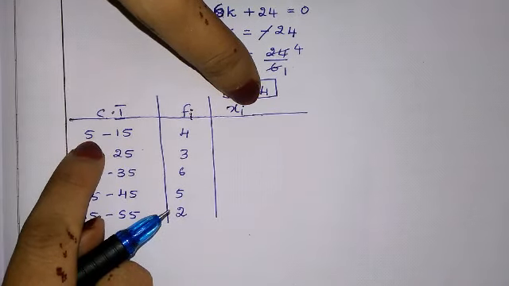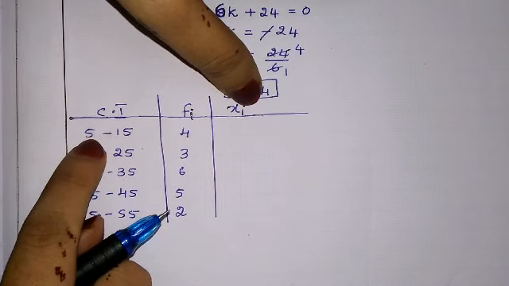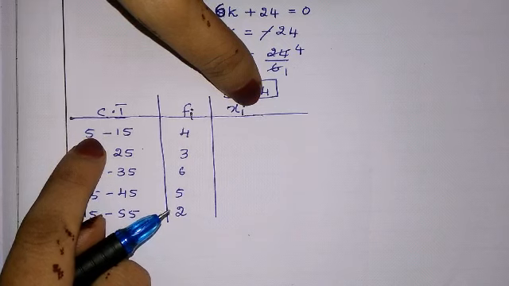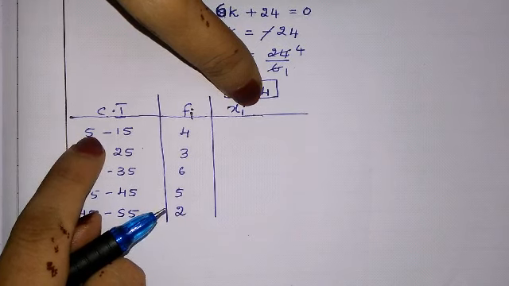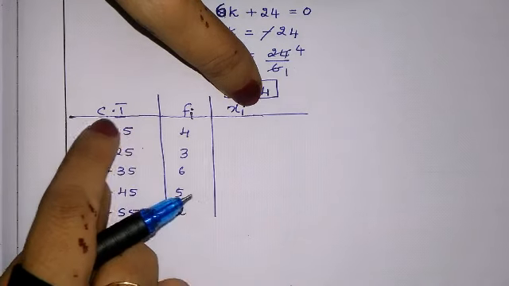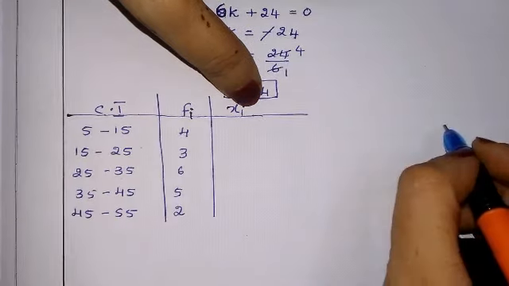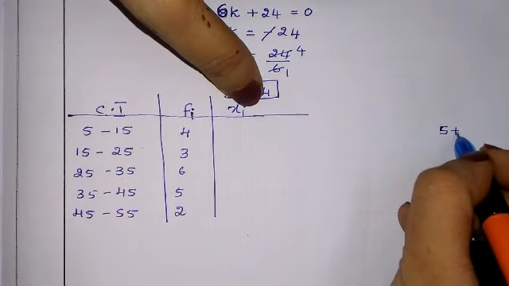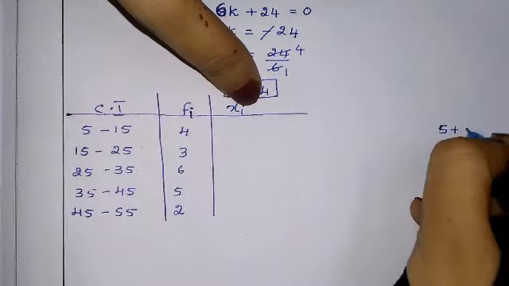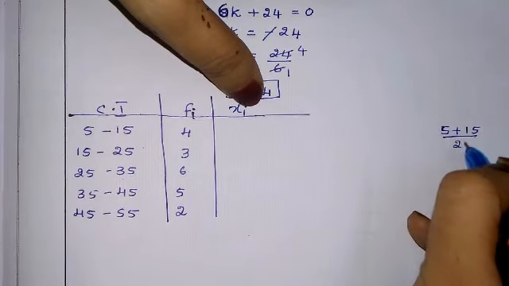To find the middle term, I have told you already in my previous video when I was solving the statistics chapter, but still one more time I will tell you. If you want, you can count the numbers from 5 to 15 and find the middle term. If it is too long, what you can do is add 5 plus 15, these two numbers, and divide by 2.